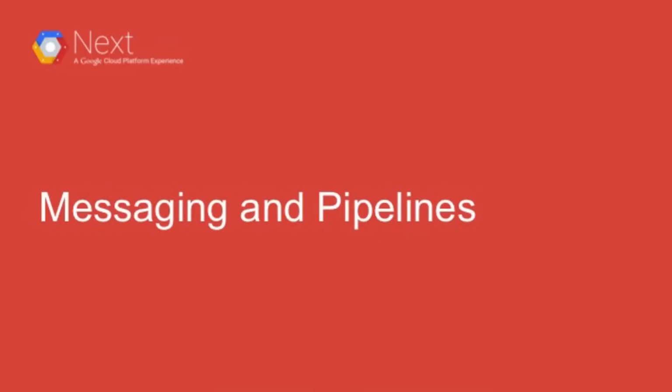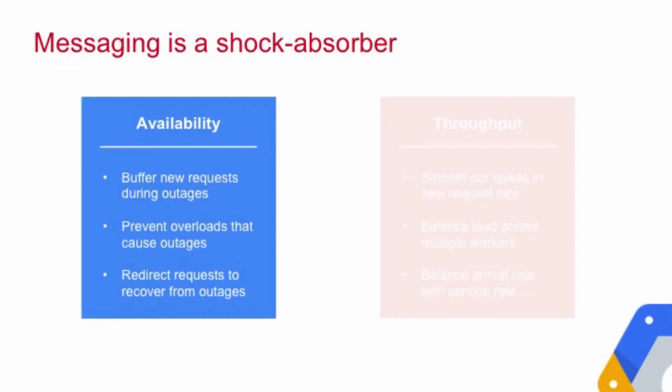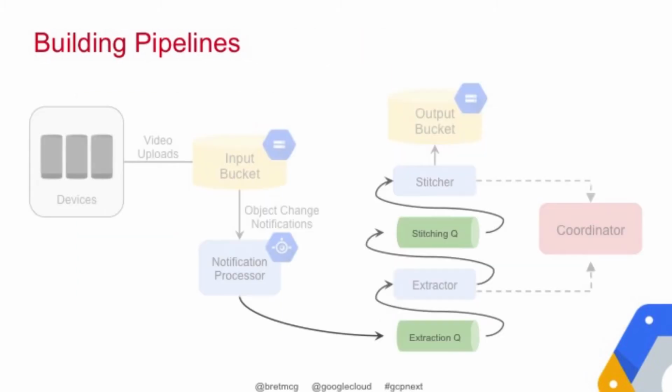All right, so once we have received this notification and we have processed it in our Go App Engine endpoint, we are kicking off the processing pipeline. So you see here that we have an extraction and stitching and then basically the saving to the output bucket.